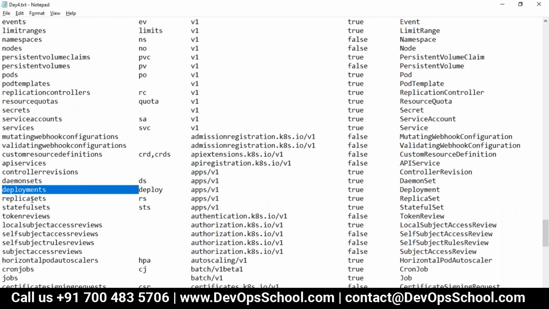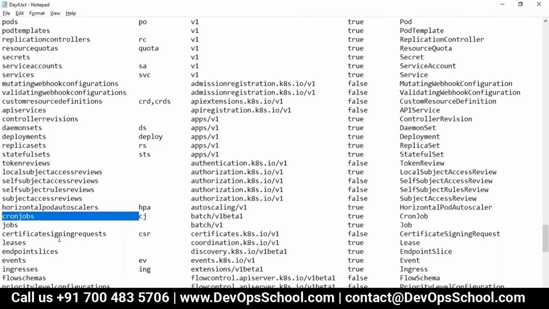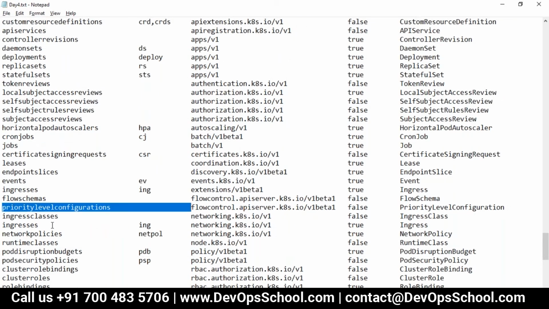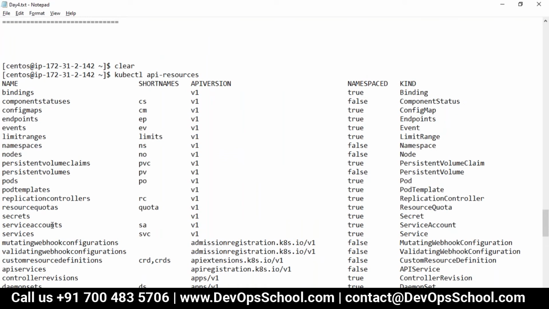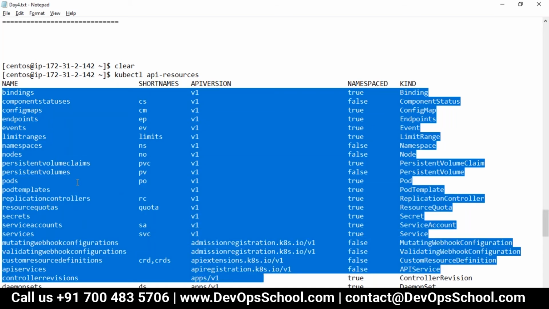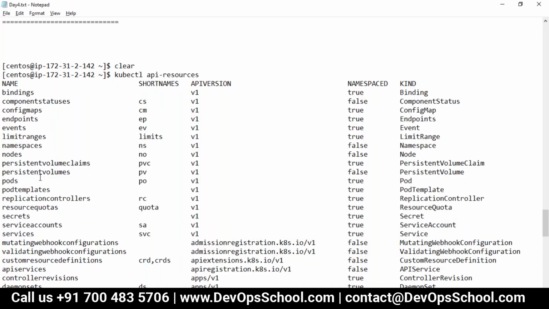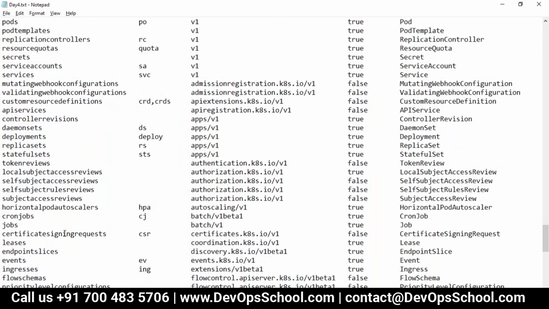What is a deployment? What is a cron job? What is all the other stuff we have here? We need to know all this. What do you want? I want some of this stuff. Some of it, like a pod and nodes, we have discussed a lot, but the remaining things we have to learn.